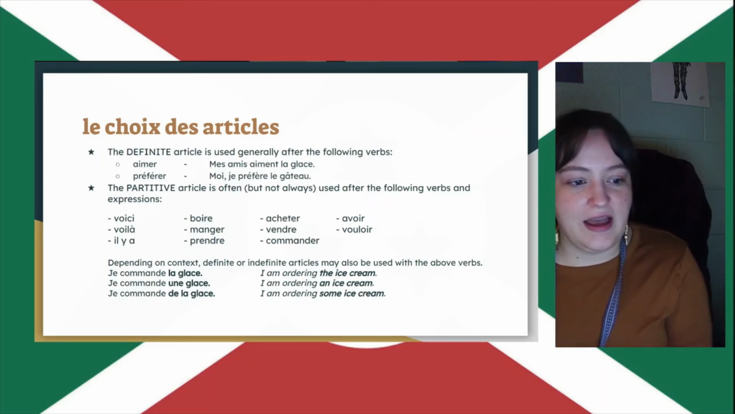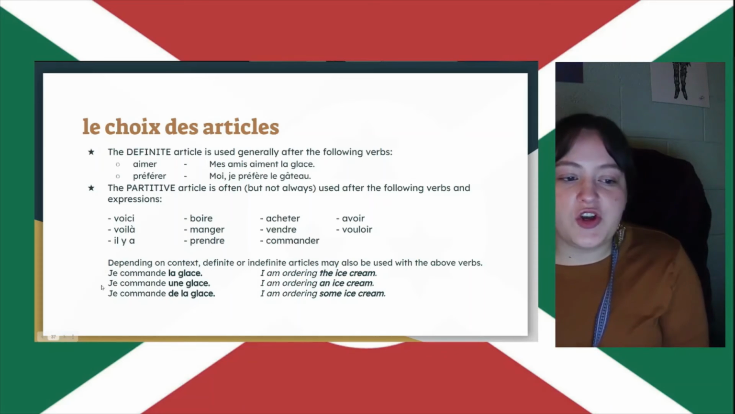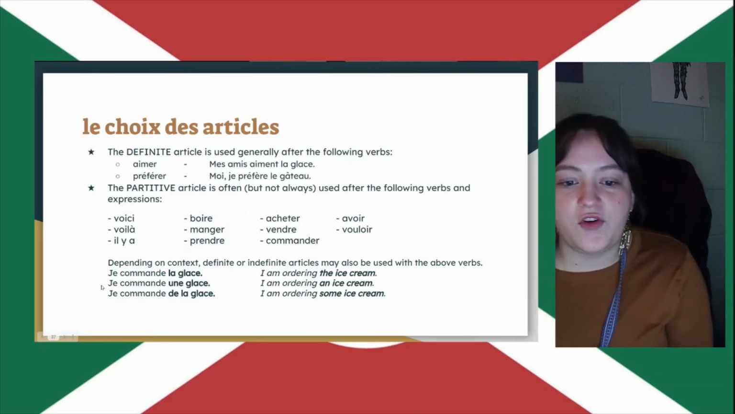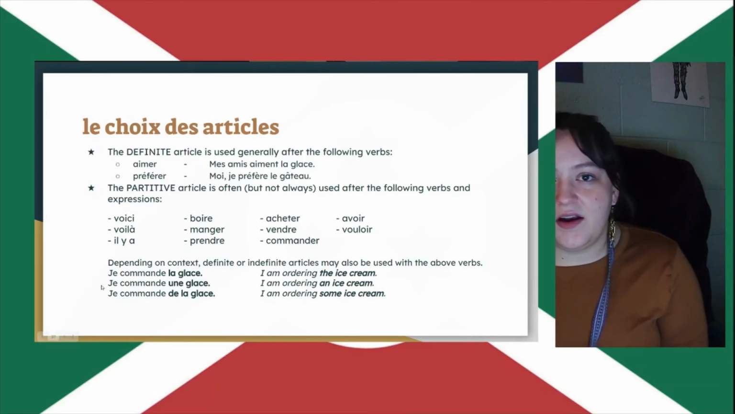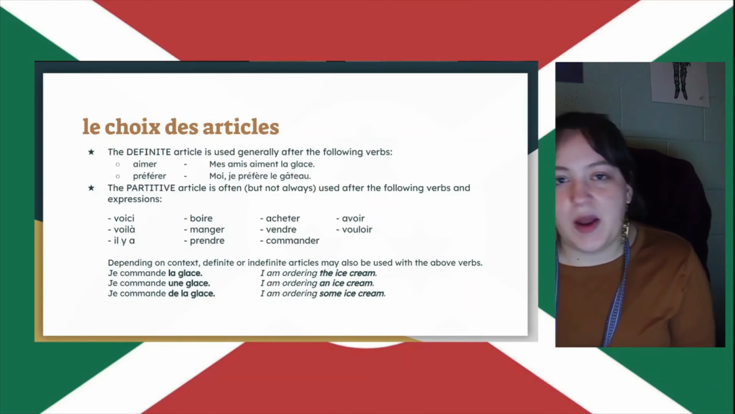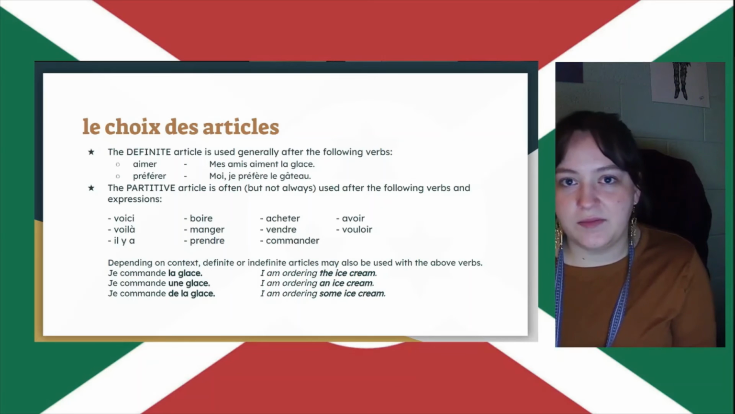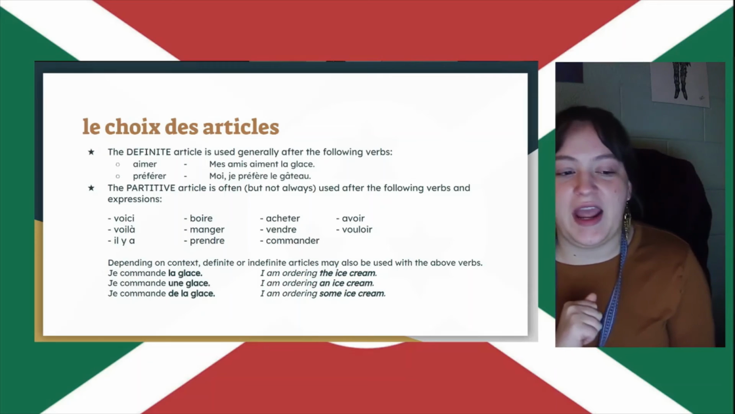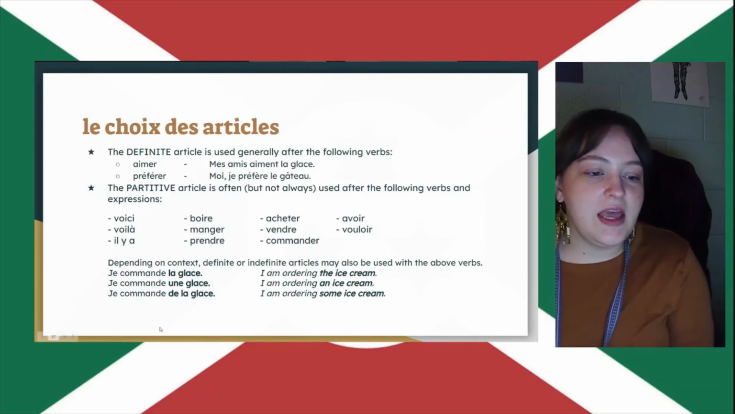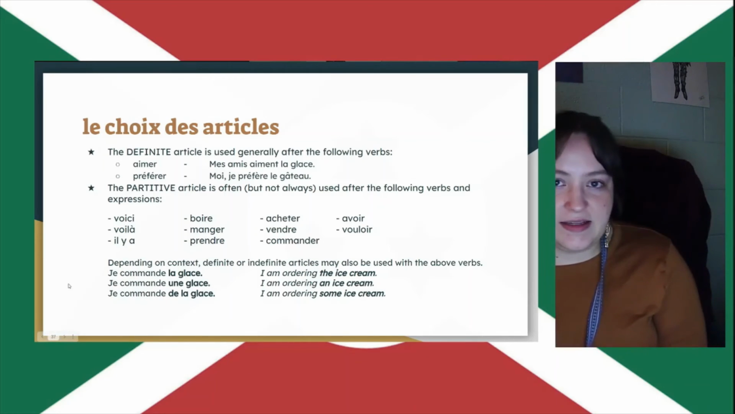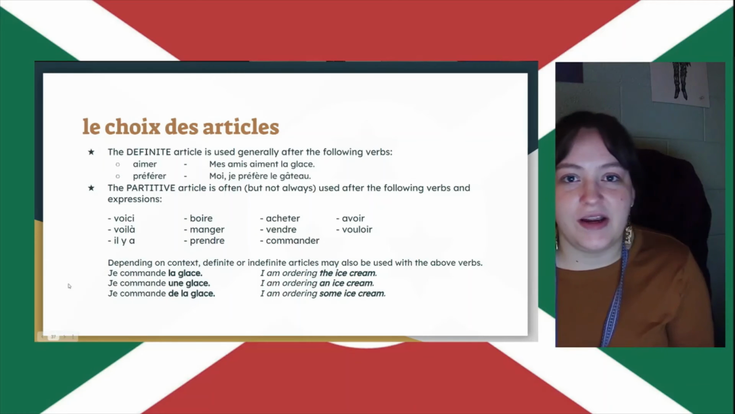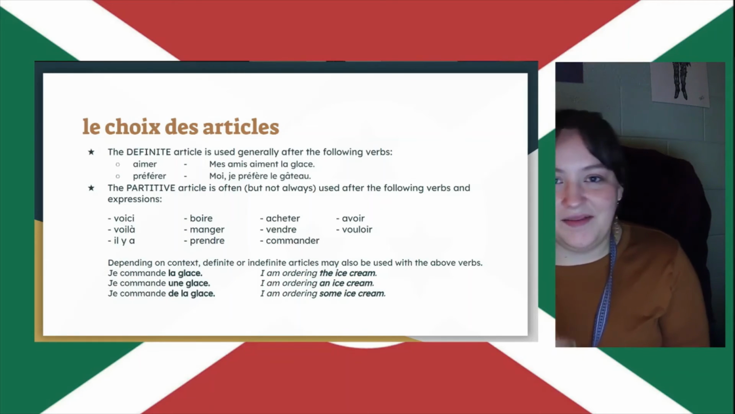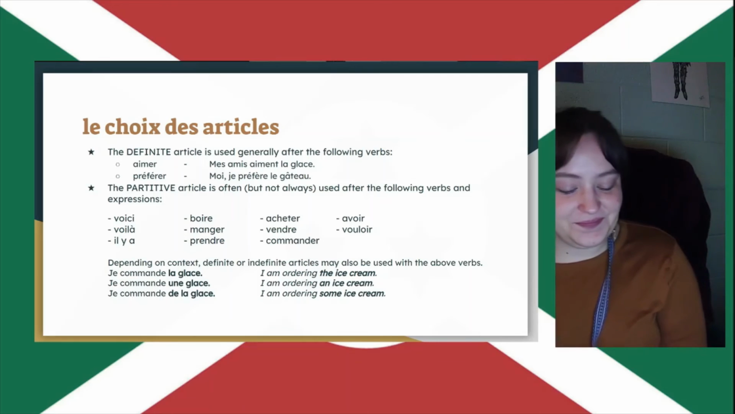Je commande la glace. Now if I say je commande une glace, I'm ordering an ice cream. All right, so like 1 serving of ice cream. I'm at an ice cream truck and I'm just ordering a single cone. Je commande une glace. I'm ordering an ice cream. Then je commande de la glace. I'm ordering some ice cream. I'm ordering some amount of ice cream.